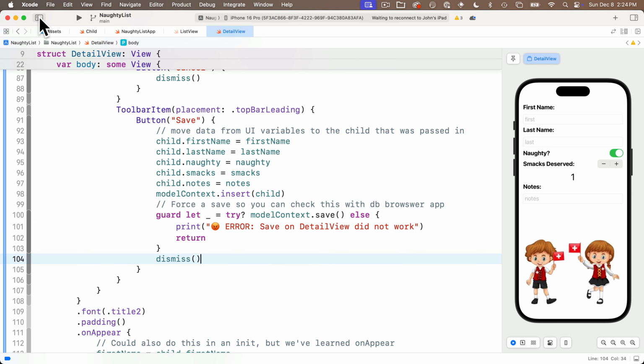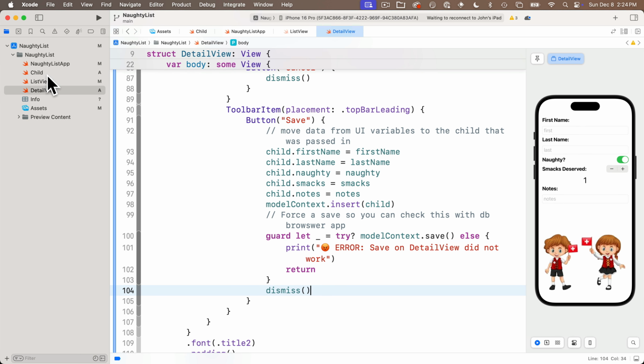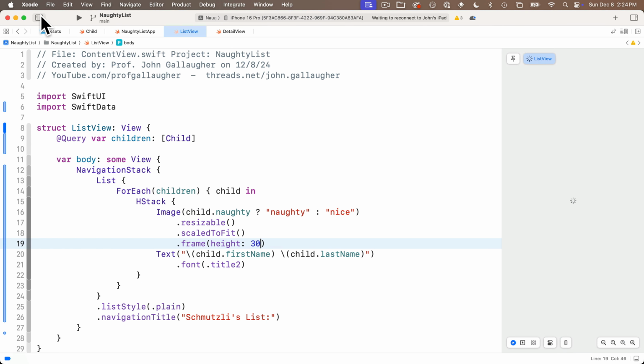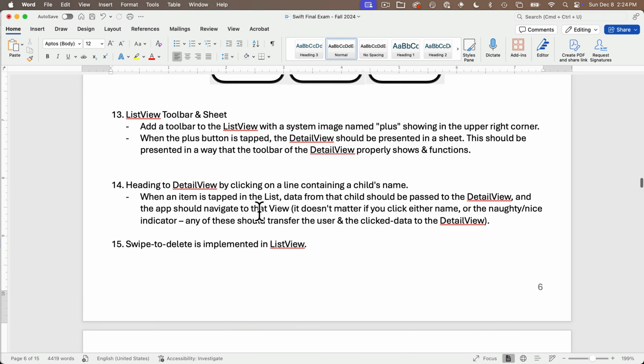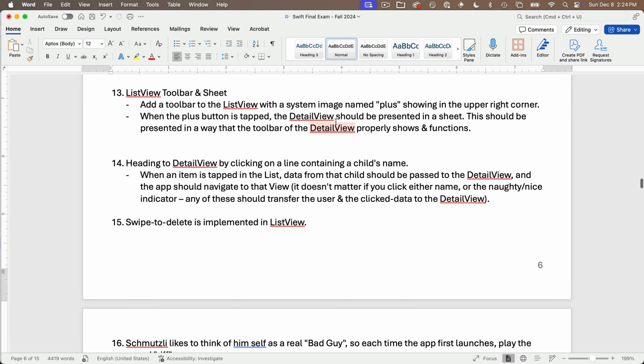Then to finish this off, we're going to want to do some work over in the list view so that we can add records. So let's head back and look at question number 13. And again, we've done this plenty of times before. This wants us to add a toolbar to the list view with a system image named plus showing in the upper right hand corner. When the plus button is tapped, the detail view should be presented in a sheet, and this should be presented in a way that the toolbar in the detail view properly shows and functions.